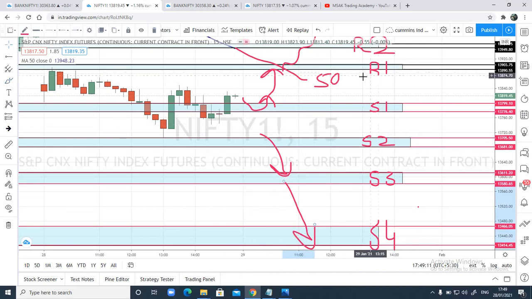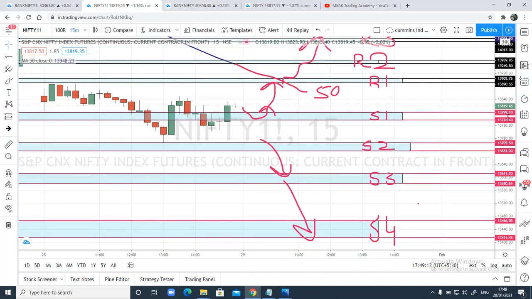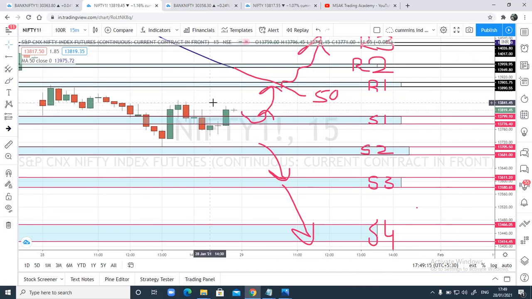All these zones will be updated in the description box. You can have a look at it. You can draw the same zones and see how beautifully Nifty and Bank Nifty work when you plot these zones.